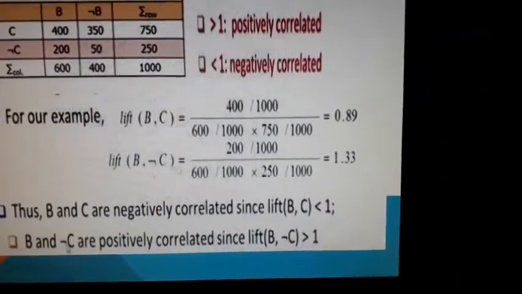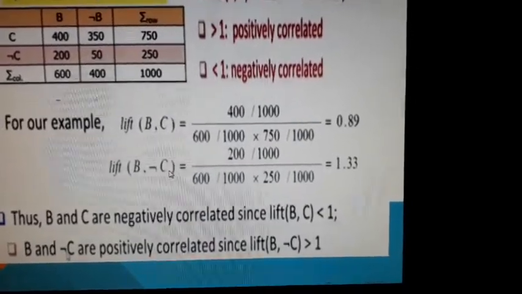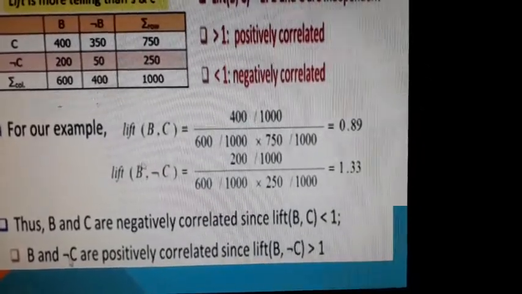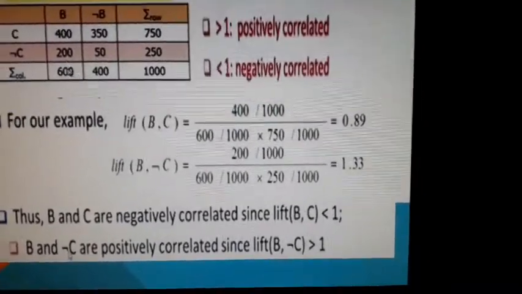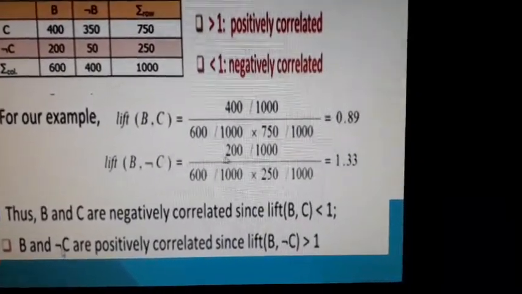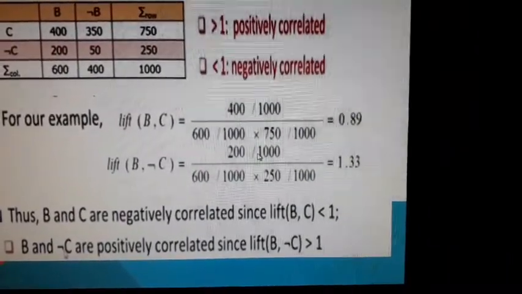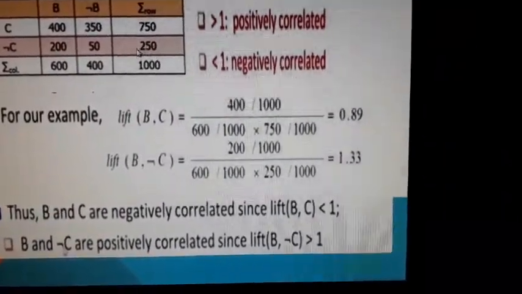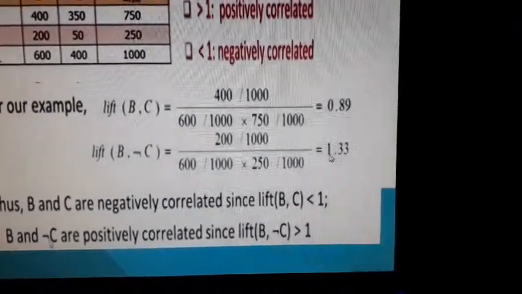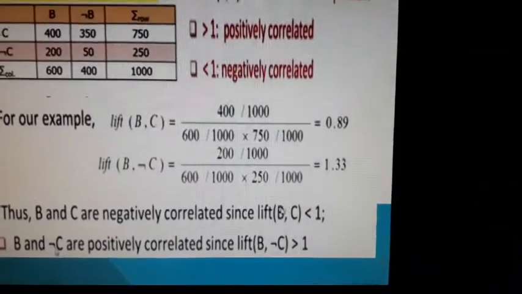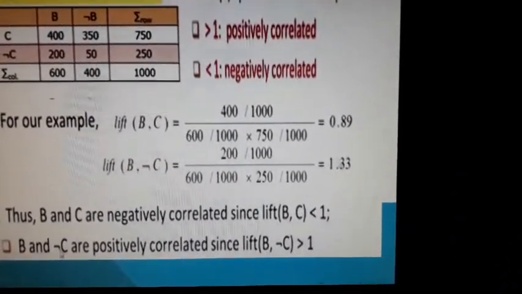And the next one, similarly we calculate for B, and this time it is negation of C. That means not eating cereal. After substituting in a similar manner for not C, this time we replace 200 here instead of 400. Everything else is 600 and 750, and 250 here because we are taking negation in the second column. Then after calculating lift, we find 1.33, which is our second possibility, greater than 1.